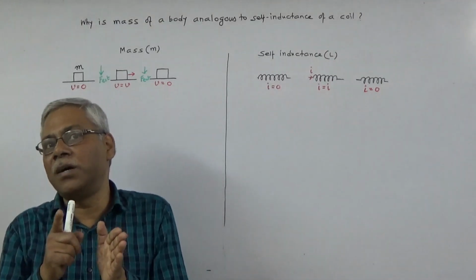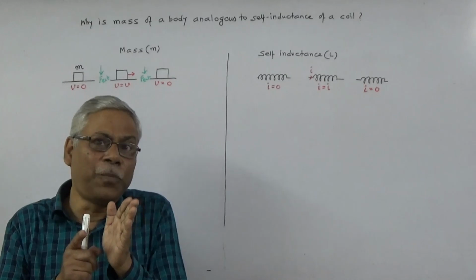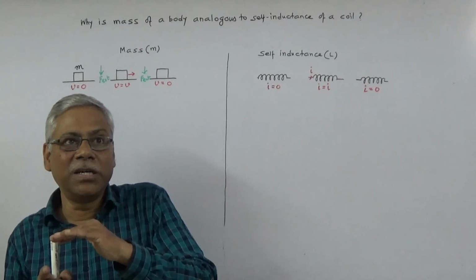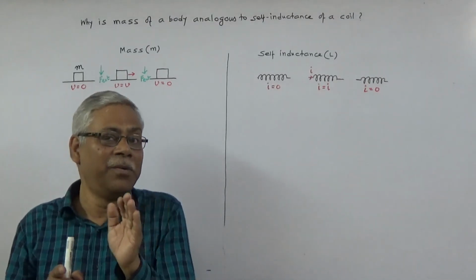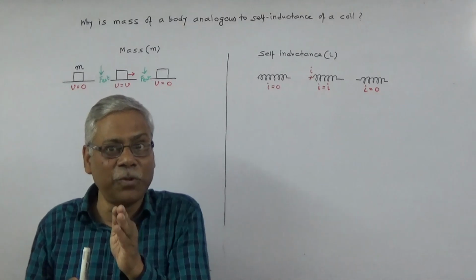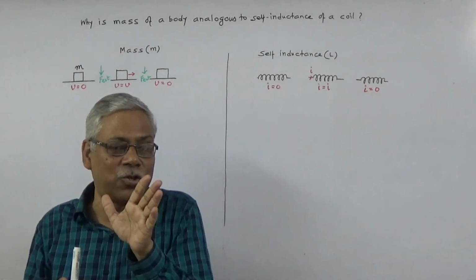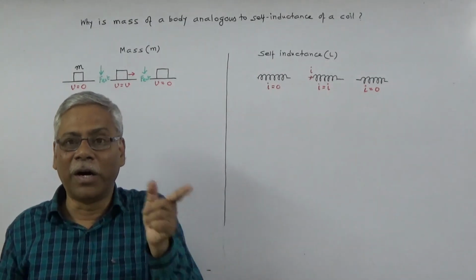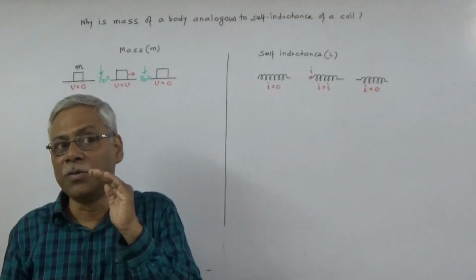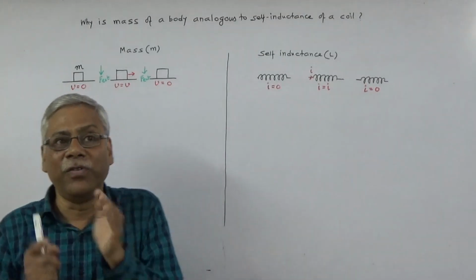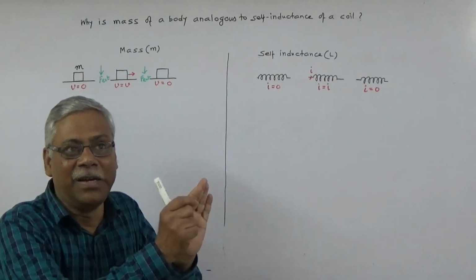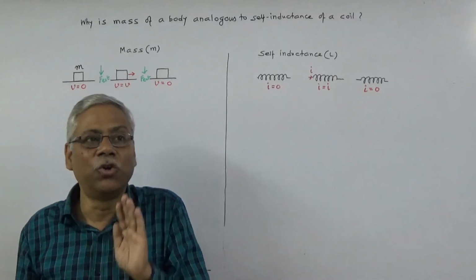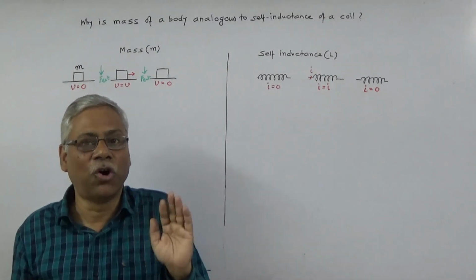So mass is opposing any attempt to change the state of motion. A change from v equal to 0 to v equal to v, mass will oppose, and in order to overcome that opposition, you have to apply force from an external source. Again, a change from v equal to v to 0, you have to apply external force because mass is opposing that change. But in between, when a body is moving with velocity v, mass is not opposing, and that's why you will not be required to apply external force on the body.